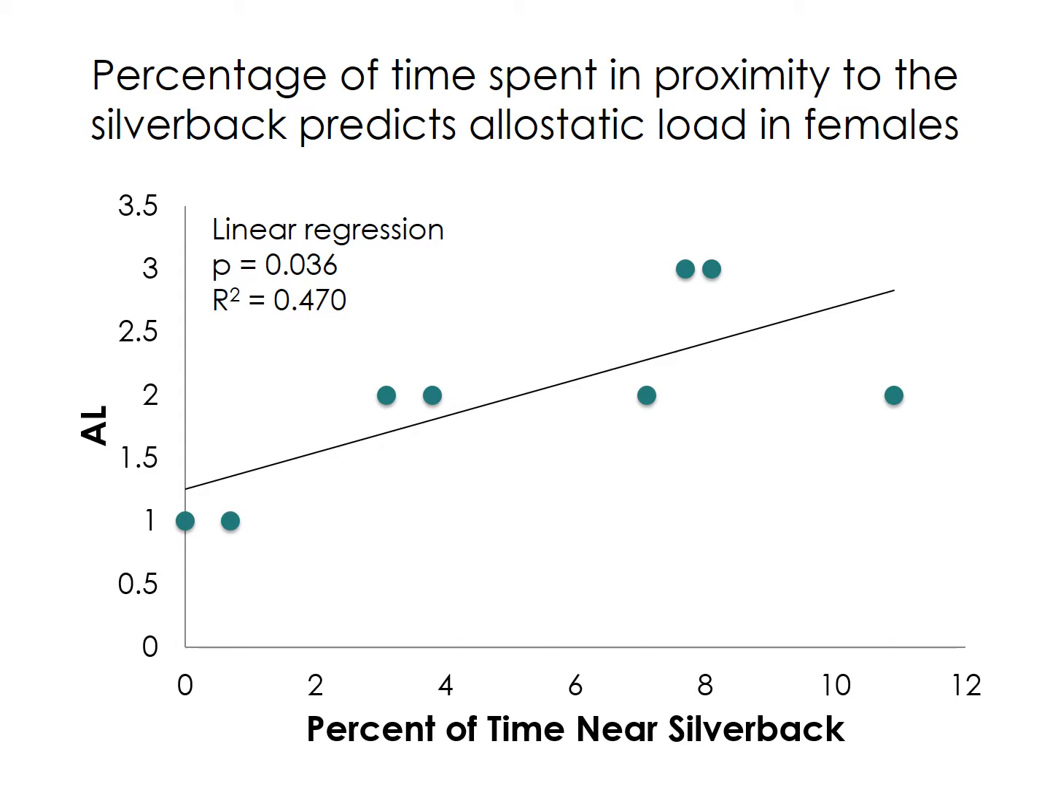What you can see in this chart is that we observed a significant relationship between the percentage of time a female spent near the silverback, shown on the x-axis, and her allostatic load, shown on the y-axis. The more often a female is within 5 meters of the silverback, the higher her allostatic load. Now, this sample is small, but the regression shows approximately 47% of a female's allostatic load can be explained by the amount of time she spends in proximity to the silverback.